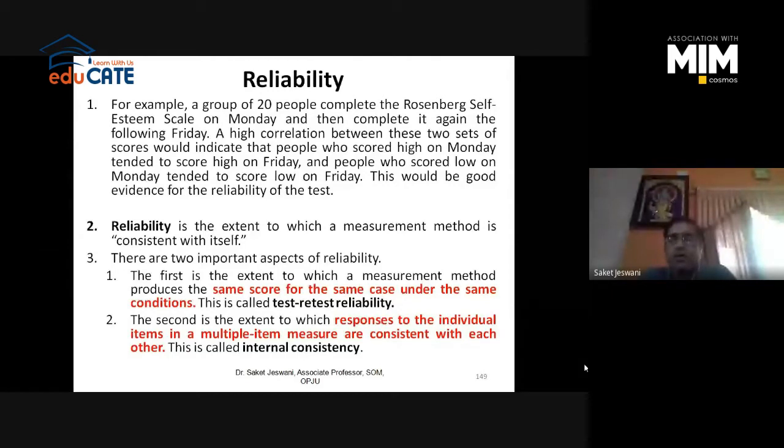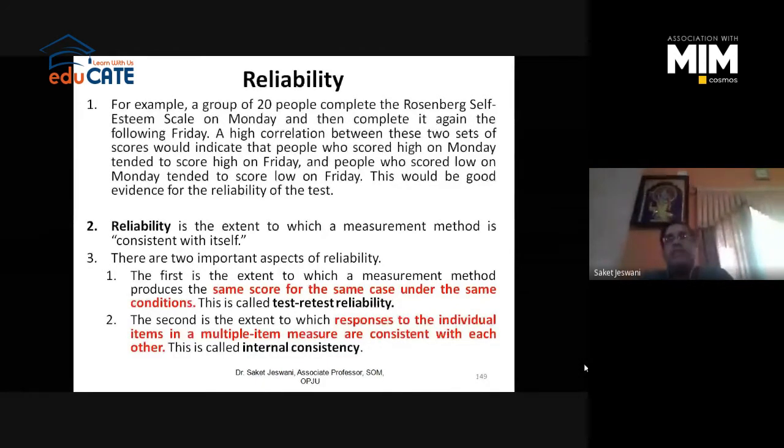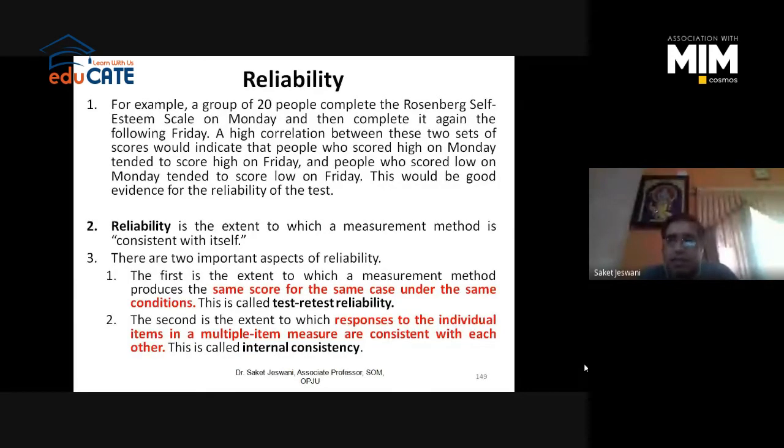Suppose you have multiple variables, and for those you have multiple items. So whether all the items are measuring the same variable or not, are representing the same variable or not. This is what we call the internal consistency of the instrument. Within the instrument, do we have an internal consistency or not?